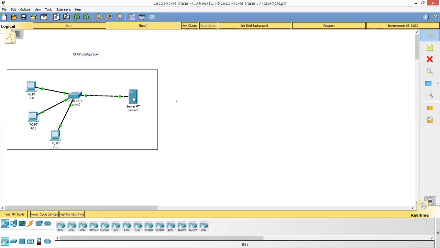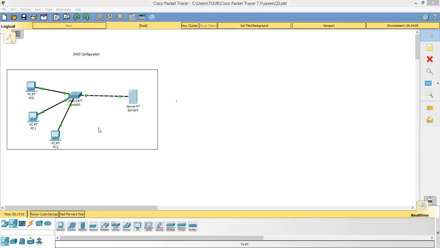Now, first of all, we will configure the server. How to configure the server? Let me just tell you where we have the server. When we go to end devices, and you see generic, and at the bottom it shows server. So this is a server. Now I click on the server.